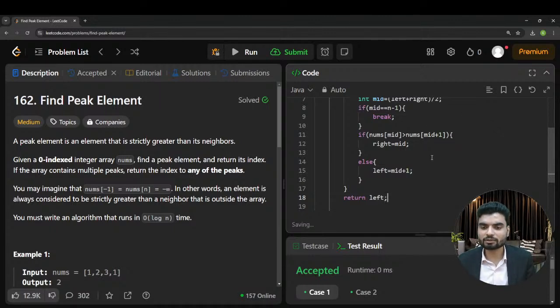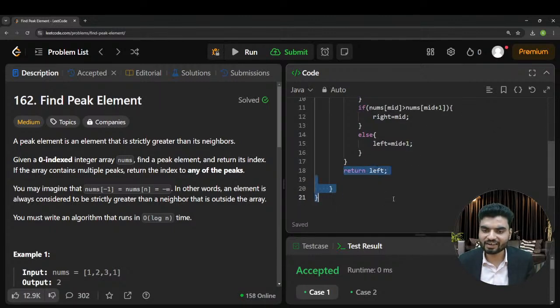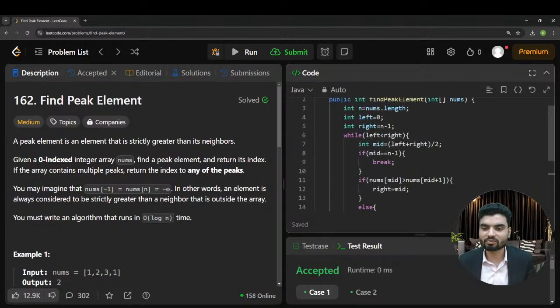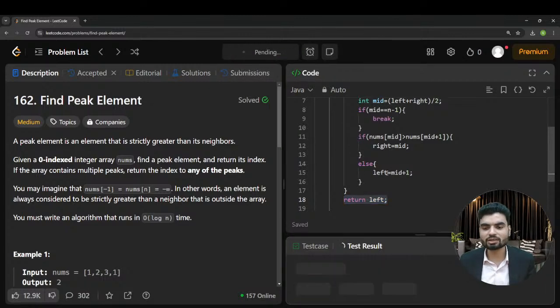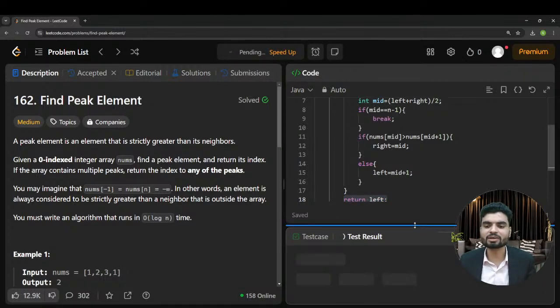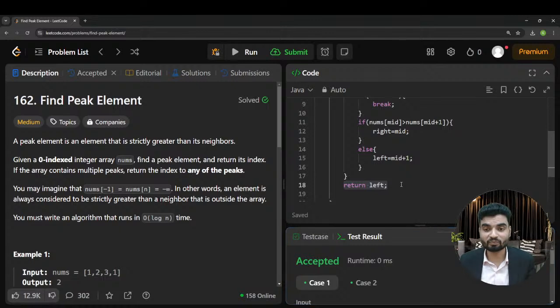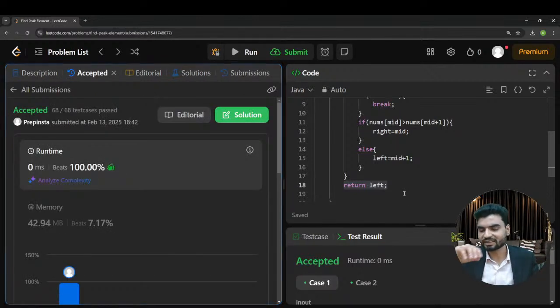Why? Because this scenario will only come when left and right are equal. Otherwise, this while loop will keep running. And there will be a scenario when left and right both will be equal. So let's run this. I'll show you. Either you return left or right, both will be correct. Because you will find the peak only when left and right both are equal. Then all the left elements and all the right elements are smaller than the current element. Okay, so it's working.